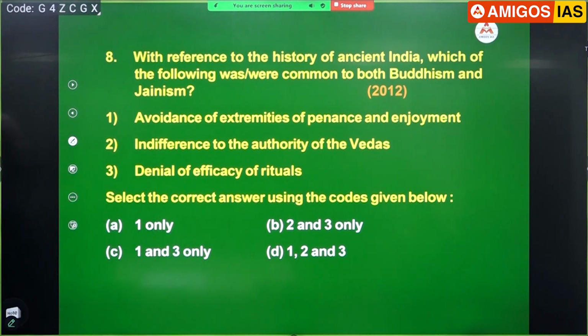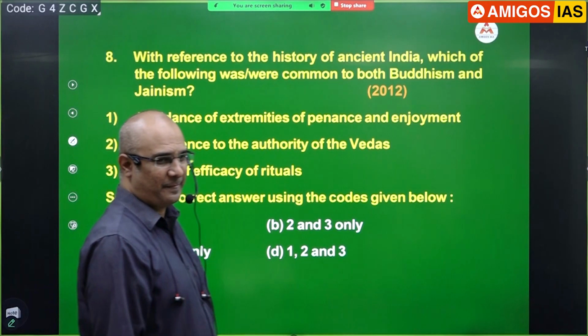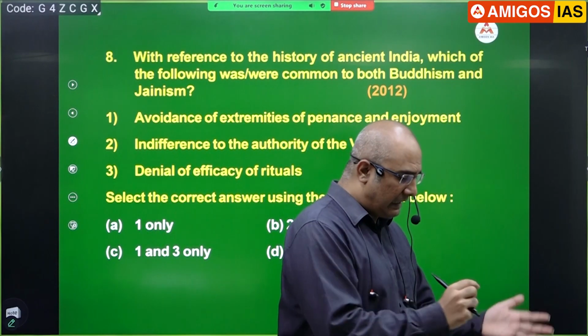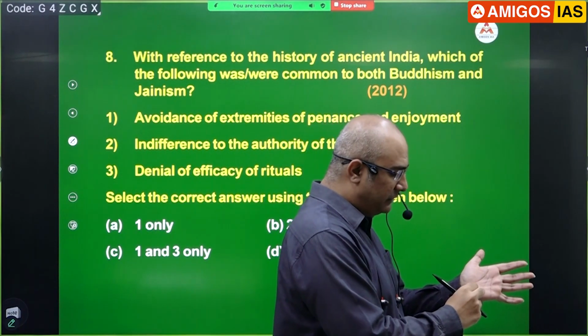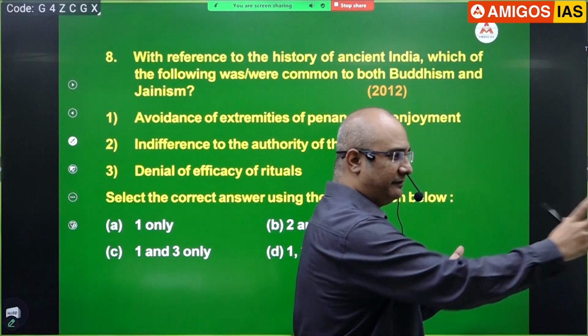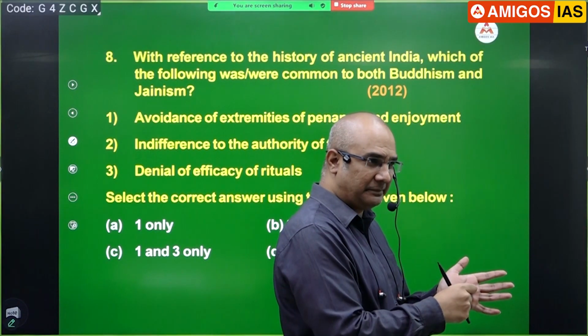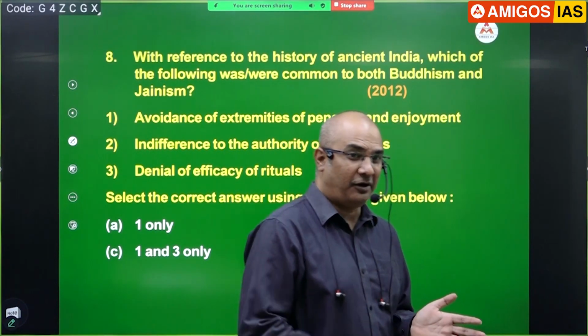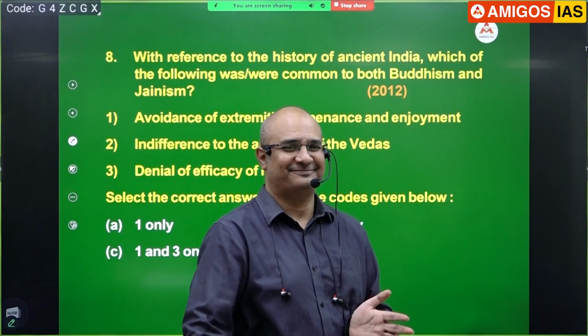Okay. Next one. Indifference to the authority of Vedas. If you remember, I told you infallibility of the Vedas. They say, no, we don't accept infallibility. Do they accept infallibility or accept fallibility? Think and tell. I'm trying to confuse you. Do they accept infallibility of Vedas, or they accept fallibility of the Vedas, or they reject infallibility?